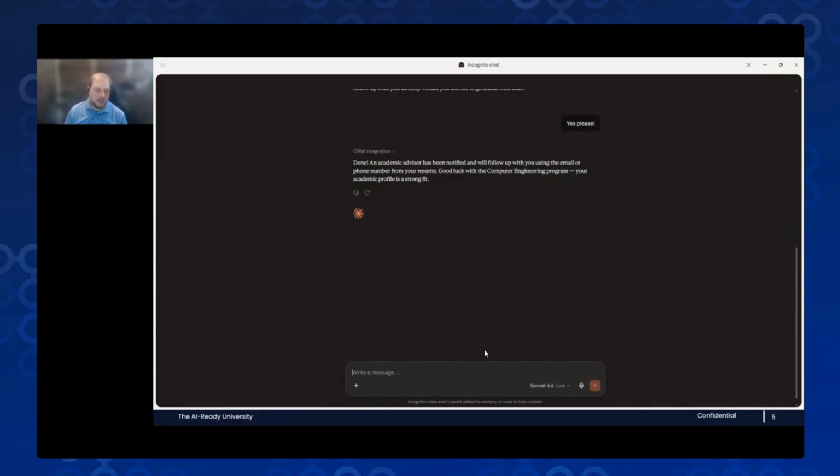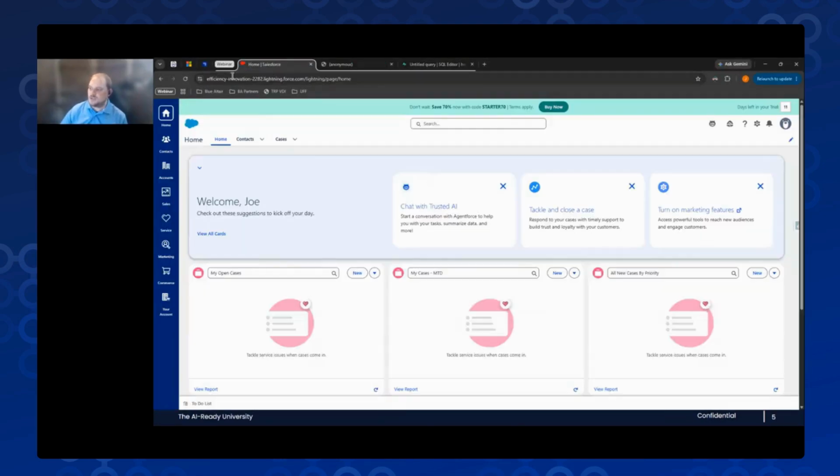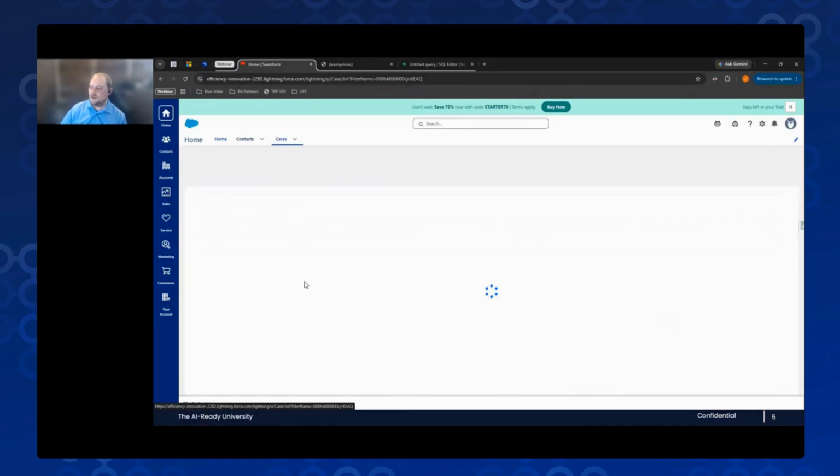Good luck. So now we're going to shift perspectives a little bit. Instead of being the student, we are going to be in the role of the bespoke academic advisor, and we're going back to Salesforce here. Again, we're using cases as a generic queue, and we've got a list view here for advising cases.